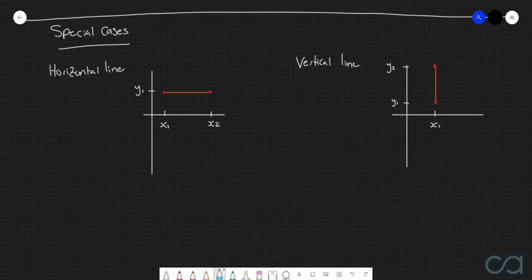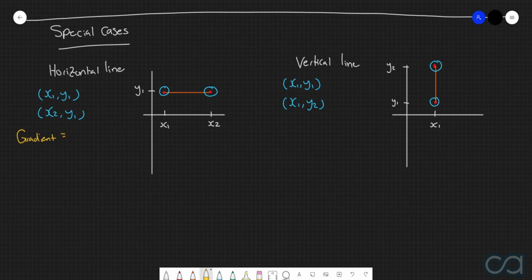And so therefore, in the situation of the horizontal line, the two points that we're going to be considering are x1, y1, which is this point here, and then x2, y1, which is this point here. For the vertical line, we've got x1, y1, which is this point here, and then we have x1, y2, which is this point here. And so therefore, in the first situation for the horizontal line, if we wanted to calculate the gradient of this straight line segment, we get the rise over the run. So in other words, we're going to get the difference in the y coordinates. So we'll do y1 minus y1.